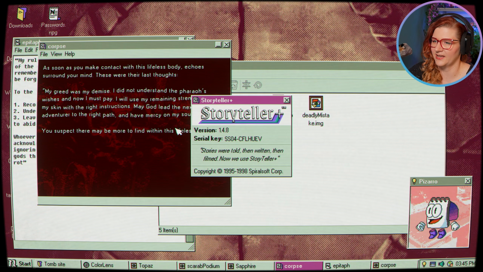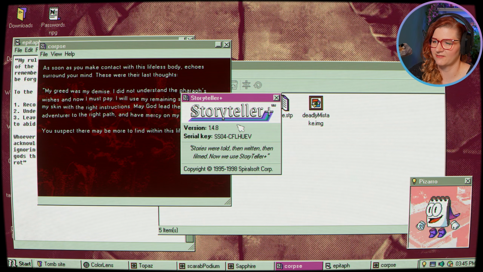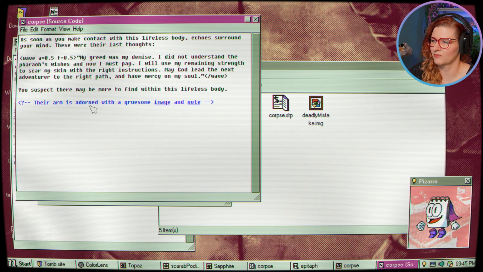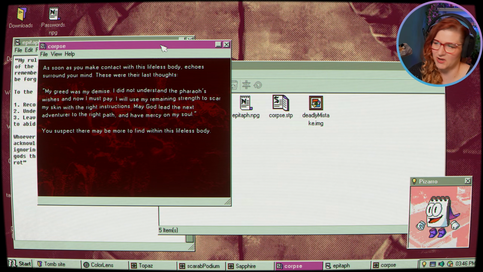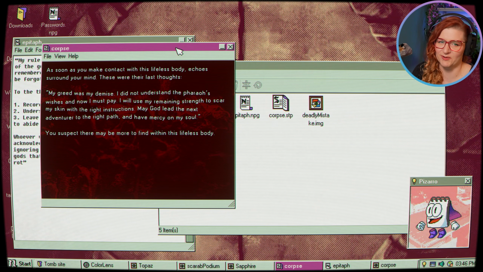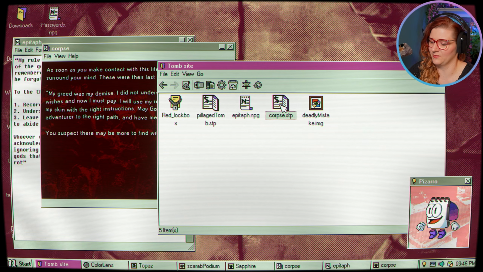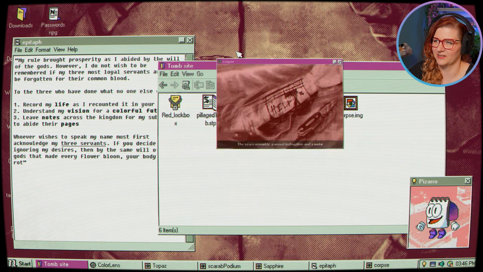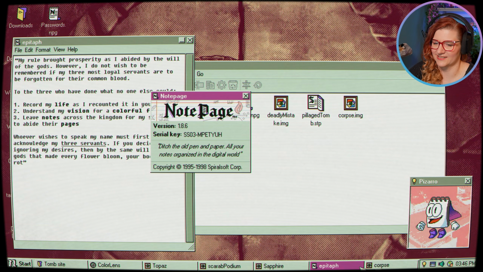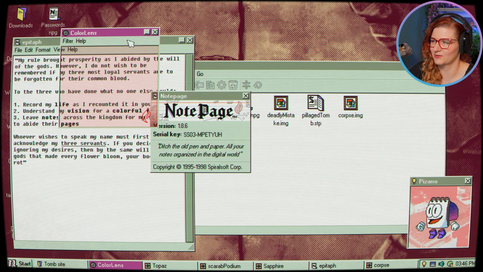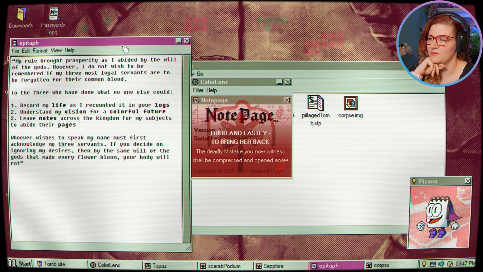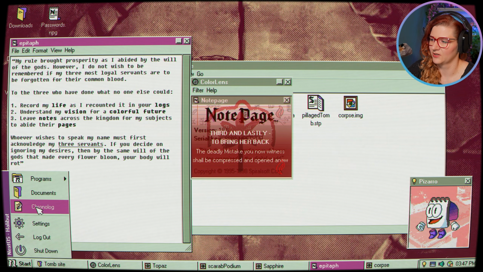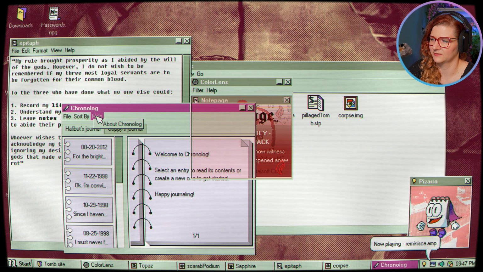Okay, this also has a help section, but now this one doesn't have any symbols. Yeah, their arm is adorned with gruesome image and note, which is the things we've already seen. So whichever thing we pick, in the end it points us to the image, which then points us to the whole, press the help thing, which then gets us to, yes, we can color lens this. So I just need to understand this instruction. Oh, maybe this is the different helps we need to open, the 1, 2, 3, right? So record my life. So we have to open the chronologue and check the help here.